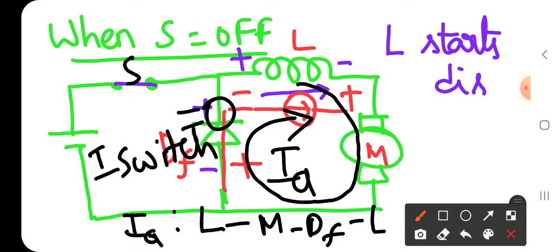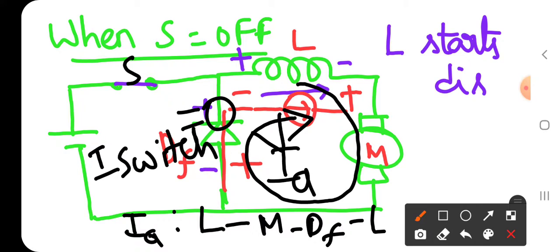This is in the aspect of current. Now let us see the aspect of voltage. The motor in the first case takes the armature current, and in the second case also the motor takes the armature current. But what happened to the armature voltage?